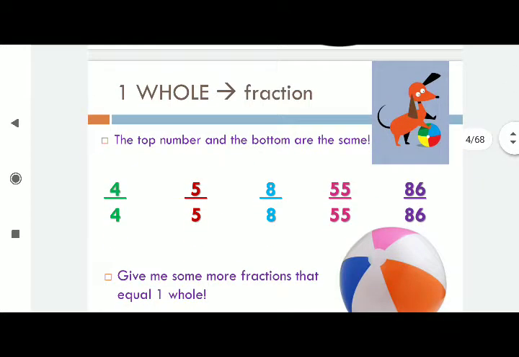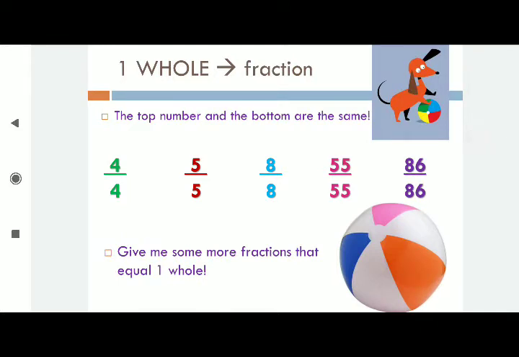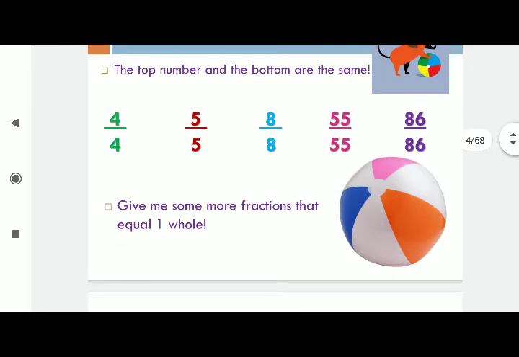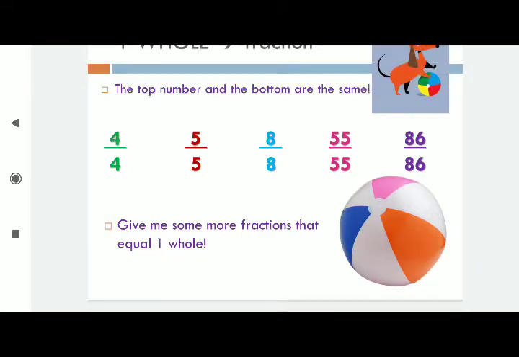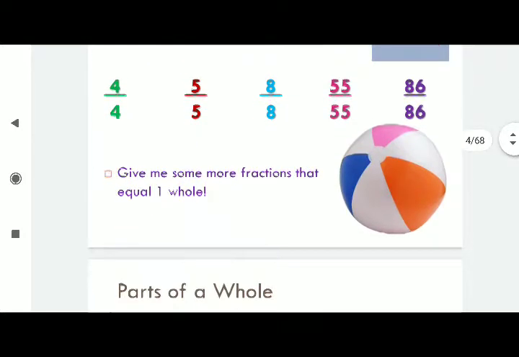In the same way you can observe a few more examples. If the top number and the bottom number are the same, then it is called one whole: 4 by 4, 5 by 5, 8 by 8. Now I am giving you a small task. Give me some more fractions that equal 1 whole. You write on your own: 2 by 2, 3 by 3, minus 60 by minus 60. Even negative numbers can be used, but both numerator and denominator must be equal. Please observe that, children. In this video itself I am telling you the exercise and worksheet problems that you have to write. This is the first one: give me some more fractions that equal 1 whole.